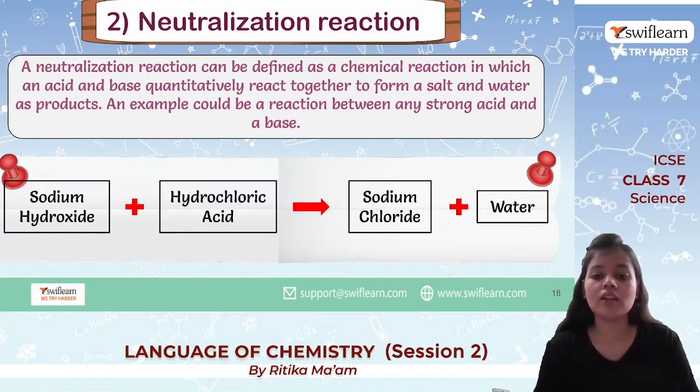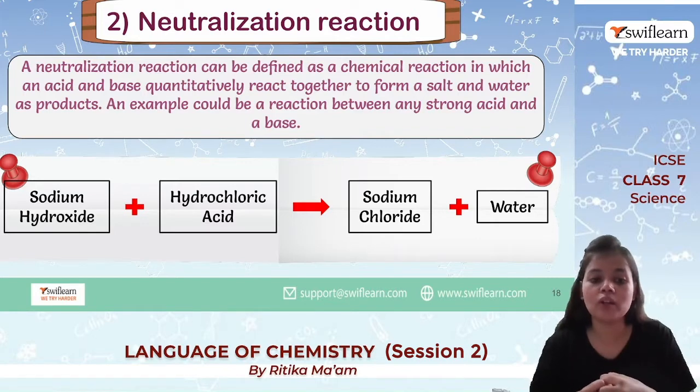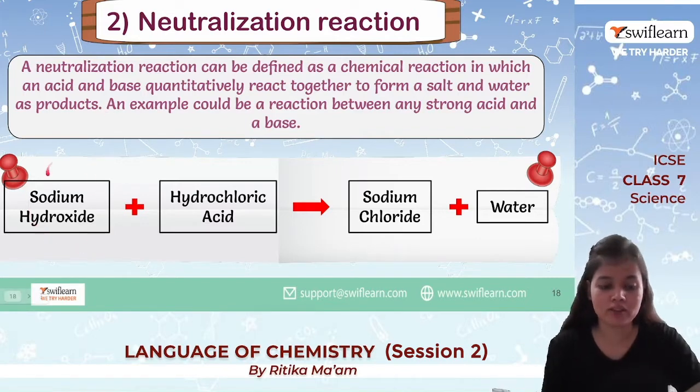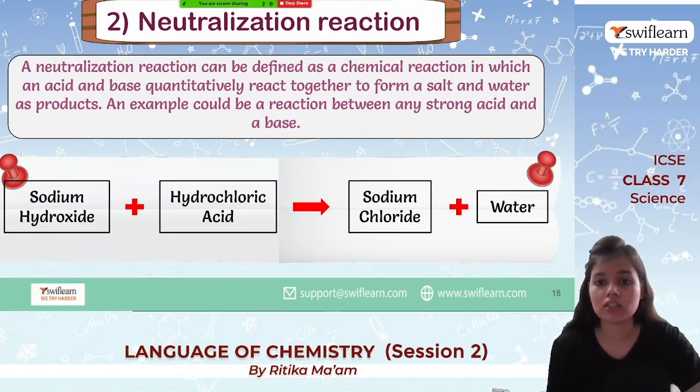Next, the neutralization reaction. Neutralization means when one acid and one base react to form salt and water. So what will our neutralization reaction be? When one acid and one base react together, they form salt and water. For example, sodium hydroxide is a base, just write it here.